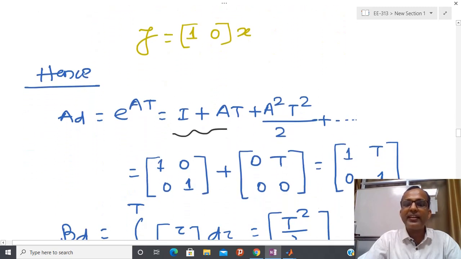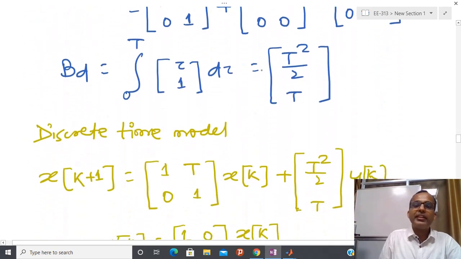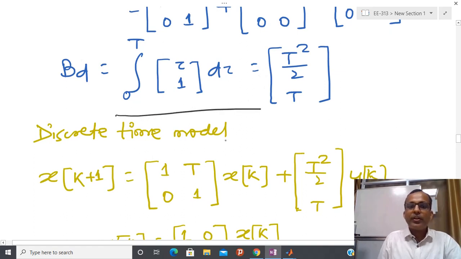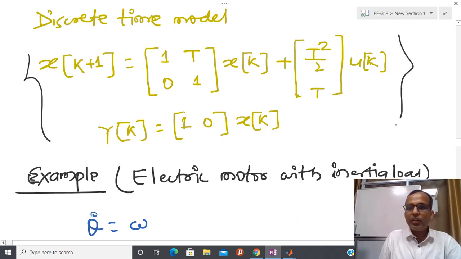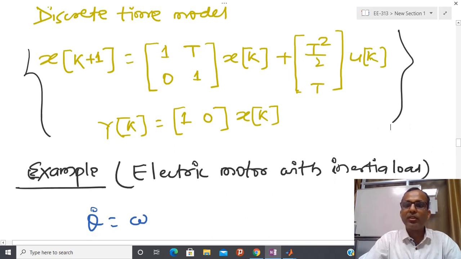So please check whether the value of BD is equal to this or not. I have actually done the calculation, and after that I found this is the BD. So the second order discrete time model, which is only valid at the discrete points, is represented like this. Slowly you can do some exercise by yourself also.